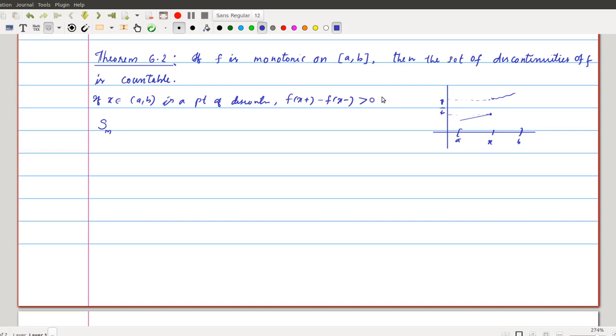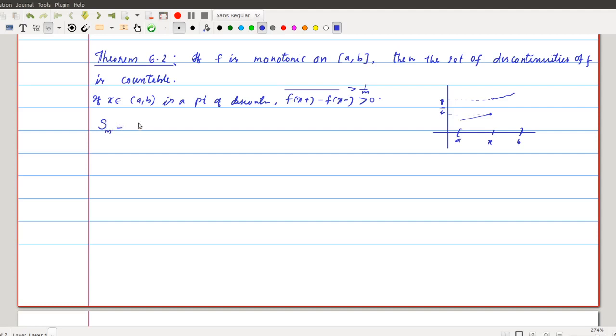Okay, so you can find an m such that this quantity is always greater than 1 by m. Since this is positive, you can easily find an m such that this quantity is greater than 1 by m. Okay, so if we choose any x, a point of discontinuity, corresponding to that x,